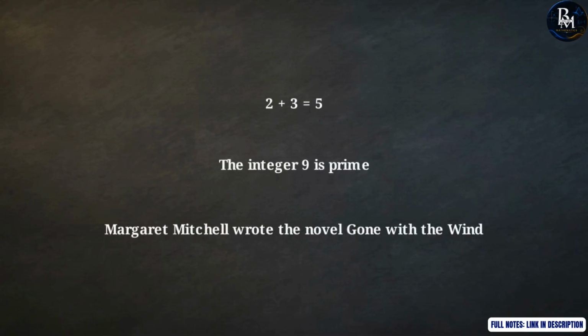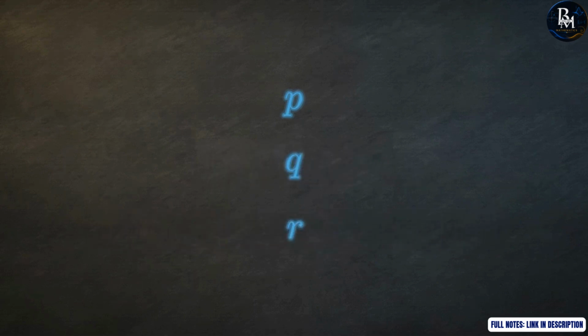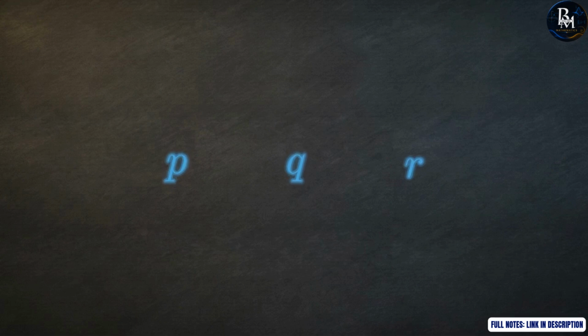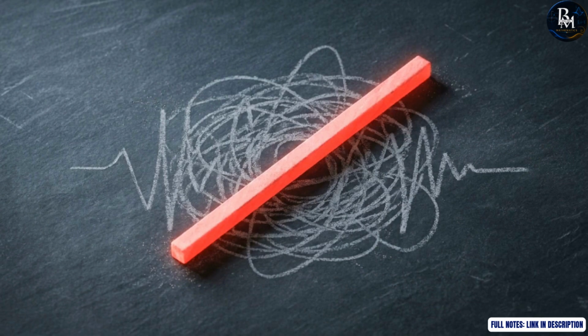Because we need to manipulate these propositions algebraically without rewriting long sentences every time, we use a standard naming convention, assigning them lowercase letters like P, Q, and R as symbolic placeholders. Any sentence that cannot be forcefully categorized into a clean binary state of true or false is completely invisible to mathematical logic. It simply has no place in a truth calculation.